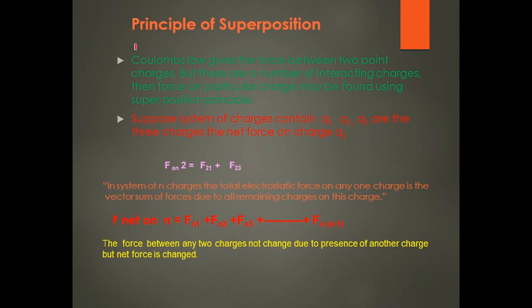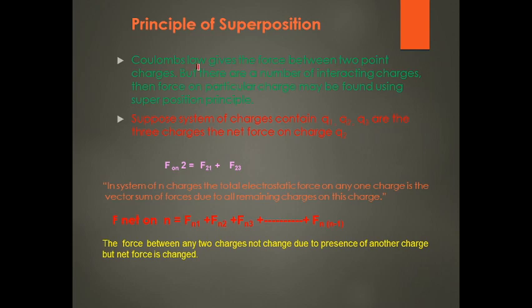Then the principle of superposition. Coulomb's law calculates the force of interaction, attraction or repulsion, between two charges. If more than two charges are present in a system, then the force of interaction due to the number of charges is calculated using the superposition principle.